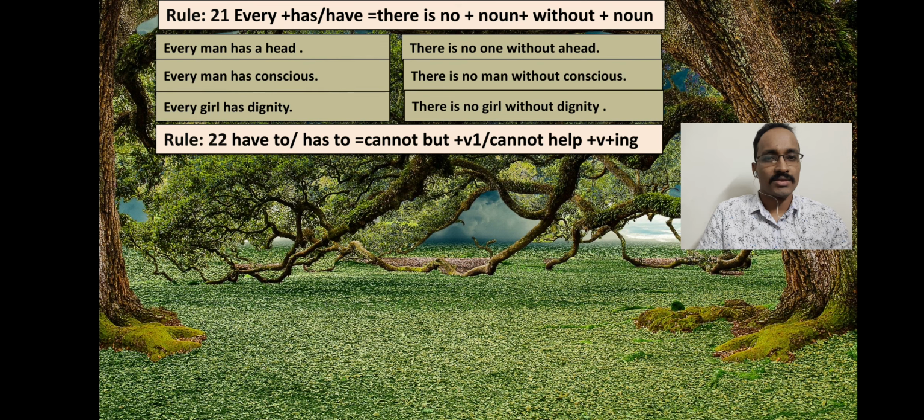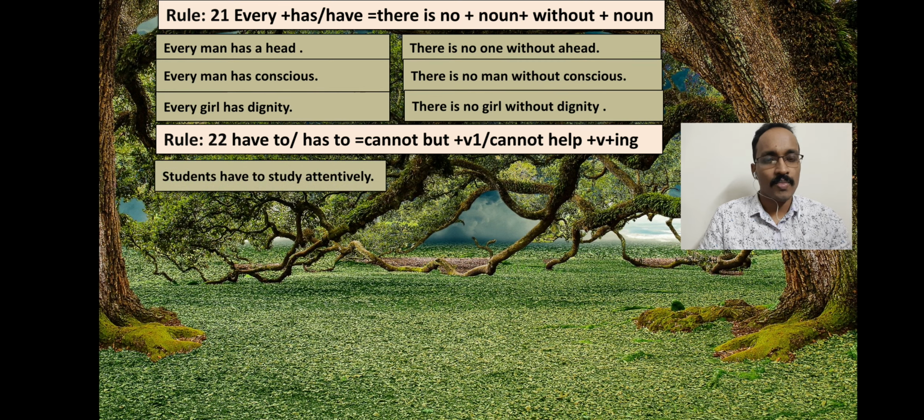Now let's see rule 22. Here you see, in the affirmative sentences we may find have to or has to. In this case, to make this type of sentences negative, we use cannot but plus verb 1, or we can use cannot help plus ing with verb. So when we use cannot but, we use the basic form or base form of verb, and when we use cannot help, we use ing with the verb.